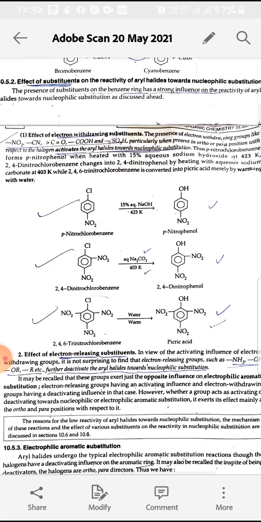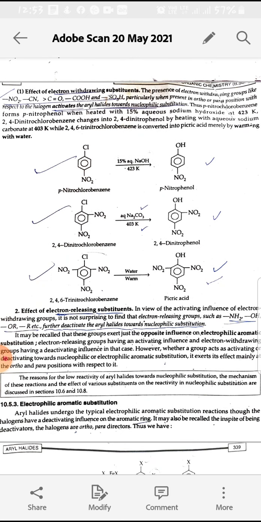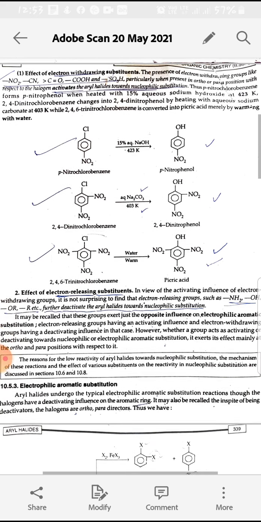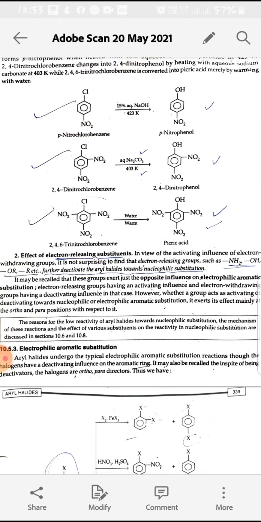If we take 2 NO2 groups, that is electron withdrawing groups, with respect to Cl, then the reaction takes place in presence of aqueous sodium carbonate Na2CO3, and the Cl group is easily substituted by the OH group. Next we take 3 electron withdrawing substituents with respect to the Cl group, then the reaction occurs simply with warm water, and there will be substitution of Cl by the OH group. So electron withdrawing substituents activate the aryl halides towards nucleophilic substitution reactions.